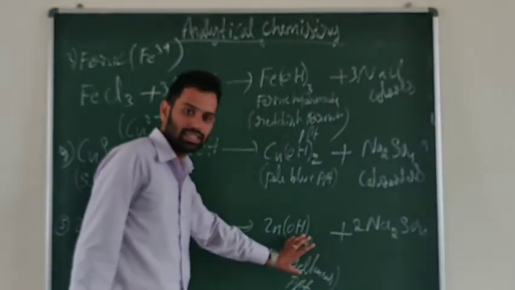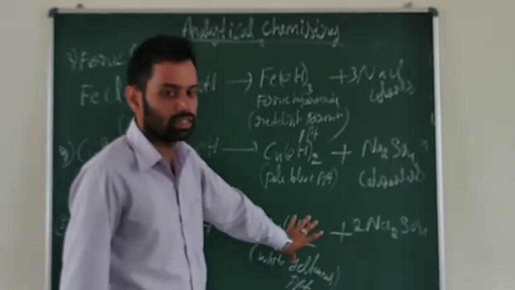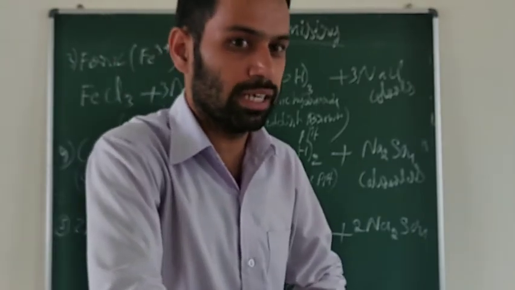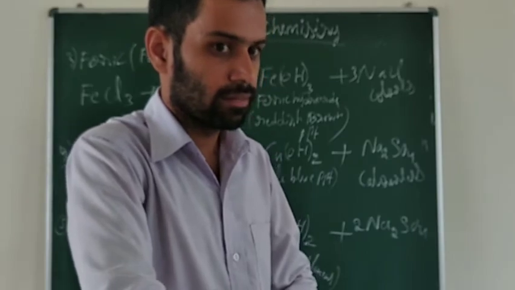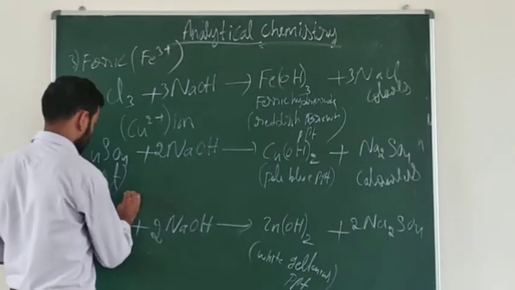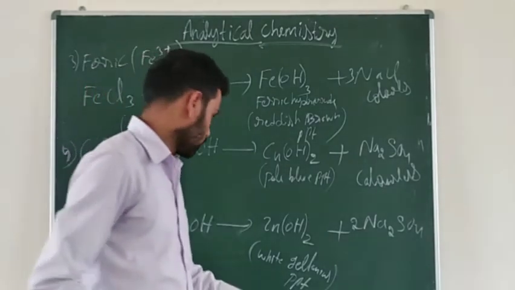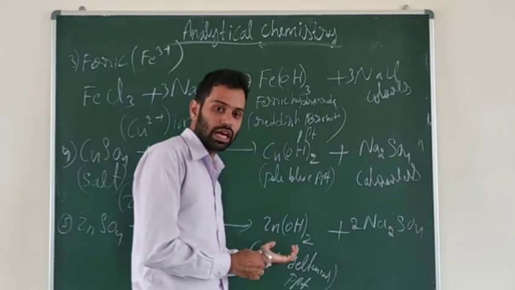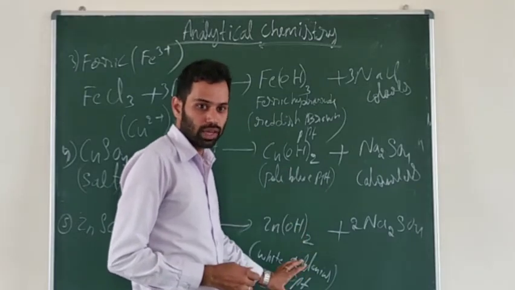From this we can identify which ion is present in that white gelatinous precipitate. Zinc, the Zn2+ ion, is present in it. From the white color we can identify that. So the zinc ion, Zn2+, is present in that precipitate.